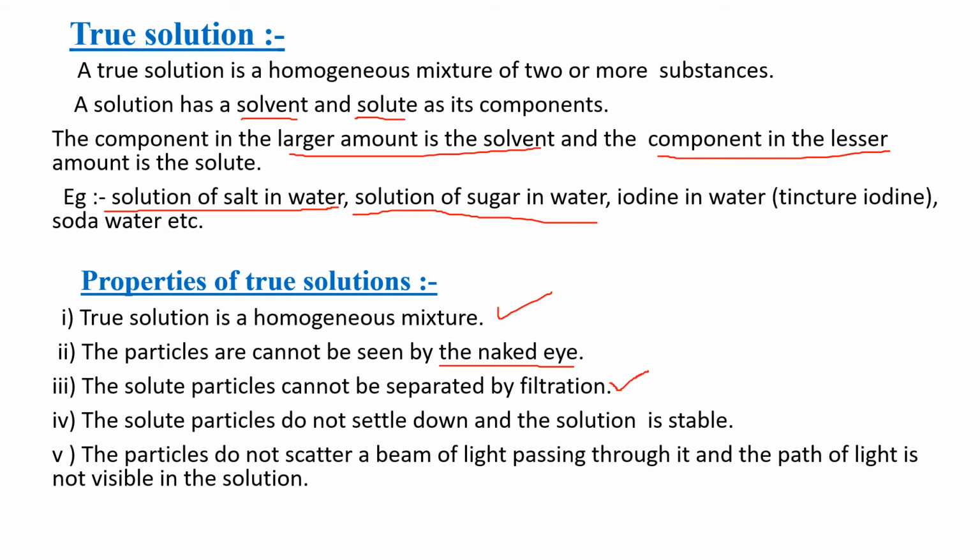The solute particle does not settle down and the solution is stable, and the particles do not scatter a beam of light passing through it. And the path of light is not visible. So when we pass the beam of light on it, it will not scatter the beam.